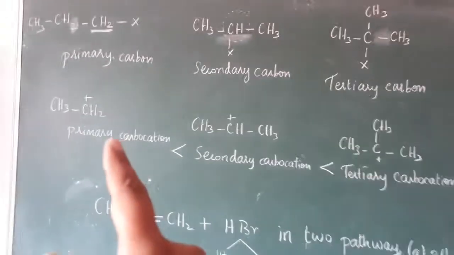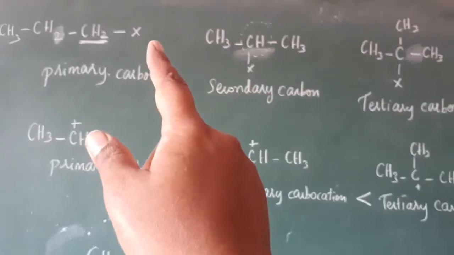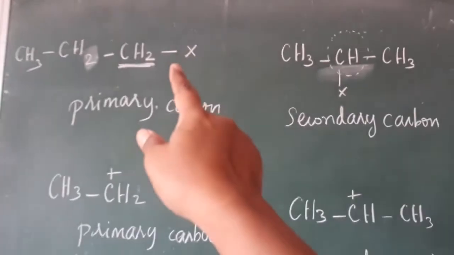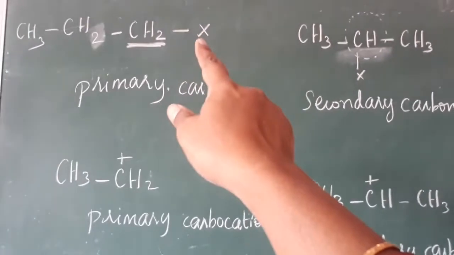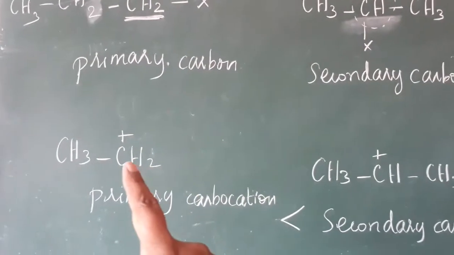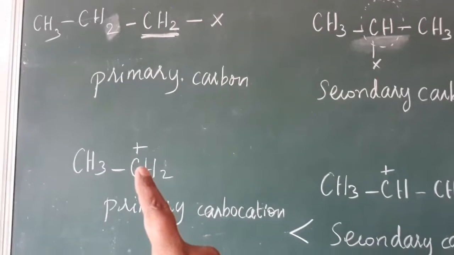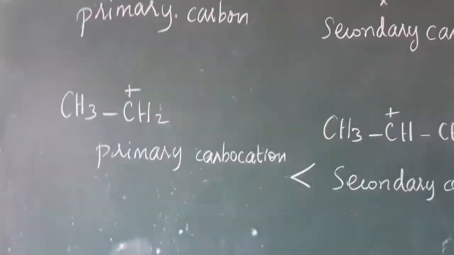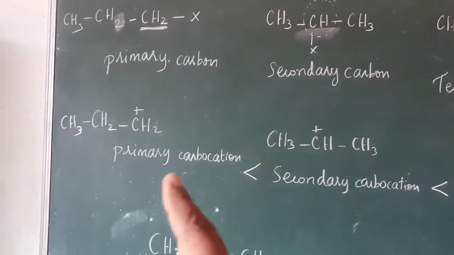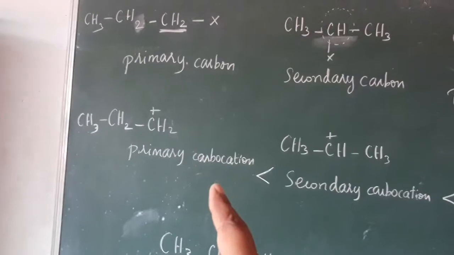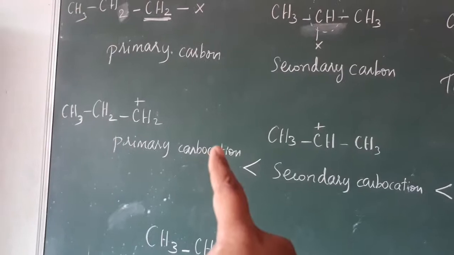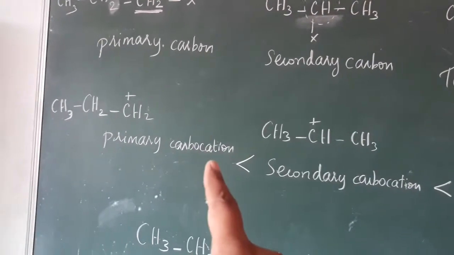Now, I am going to eliminate this X. That X takes away the bonding electrons. So this carbon loses its electron, and that means the carbon now becomes positively charged. A carbon possessing positive character is called a carbocation.